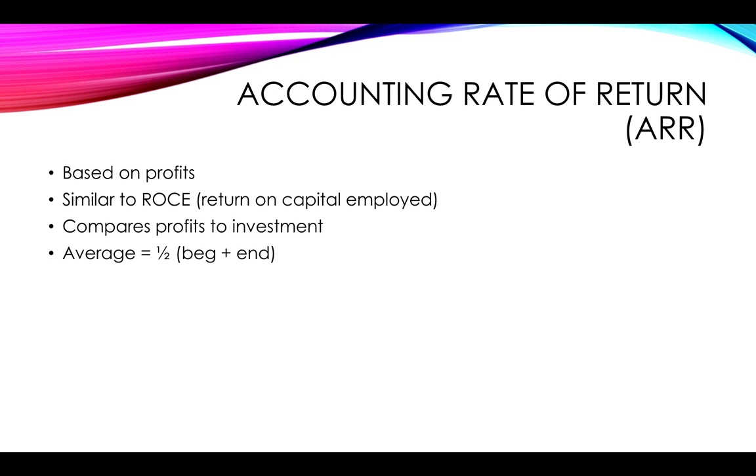For the average investment, you would simply take your initial outlay at the beginning of the 5-year period, and then you would say, what is it worth at the end of the period? In other words, probably this will be what the trade-in value is, and you will average that. In other words, add those 2 figures together and divide by 2. So your accounting rate of return is going to be your average profit divided by your average investment.